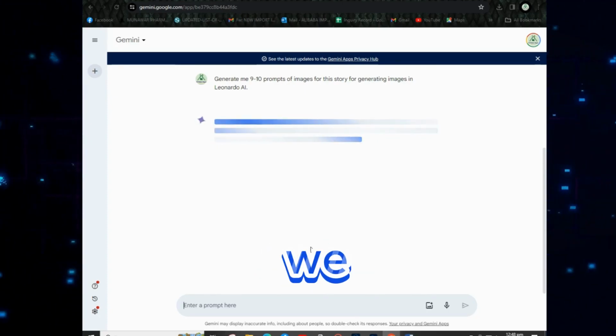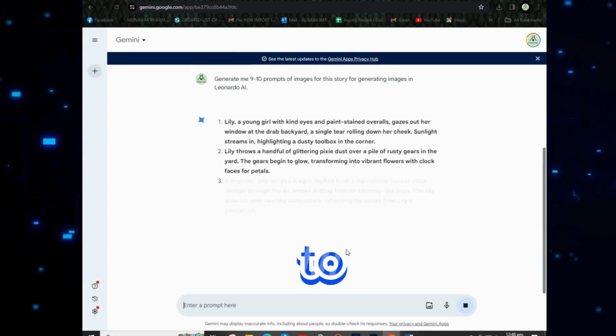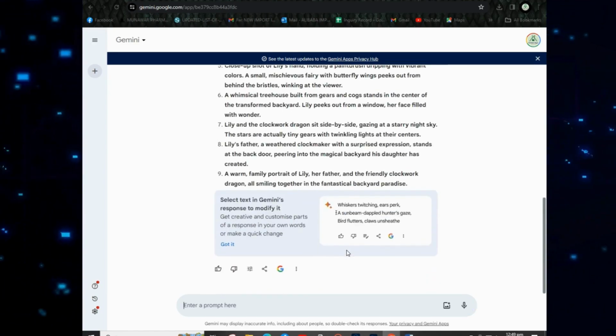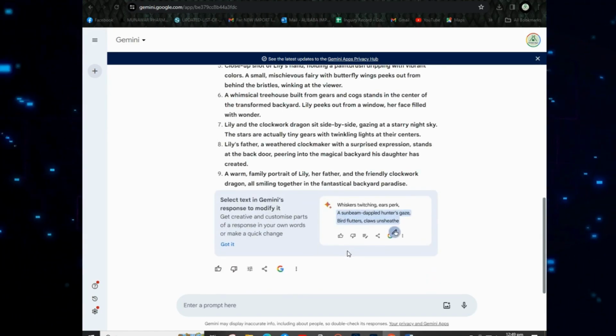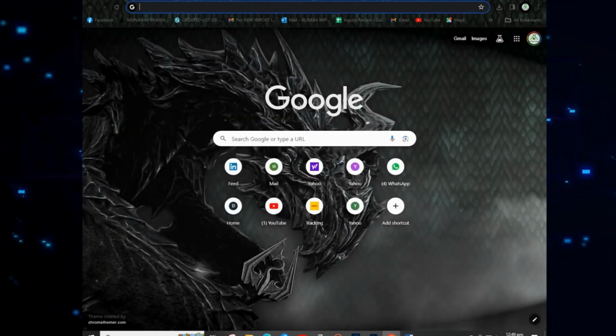The next step we need is background images. For this, let's again ask Google Bard to generate 9 to 10 prompts of images for this story, for generating images in Leonardo. As a result, here you will get amazing prompts to generate images.